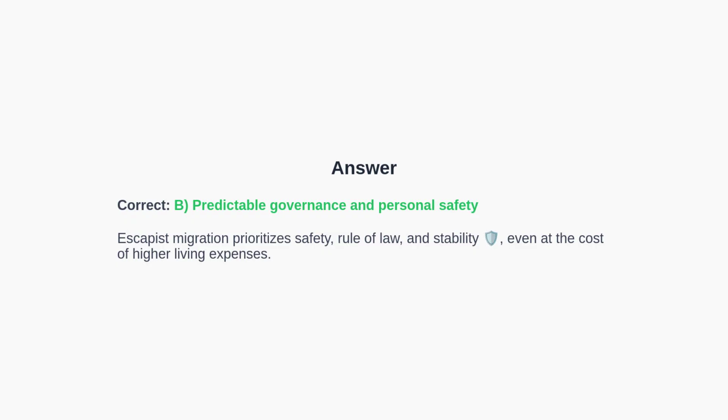The correct answer is B. Predictable governance and personal safety. Escapist migration is driven by the need to escape danger, disorder, or existential poverty. As a result, the primary priorities are rule of law, safety, and predictable governance, even if the economic costs are high. Now, equipped with that, let us visualize the journey from intention to long-term outcome.